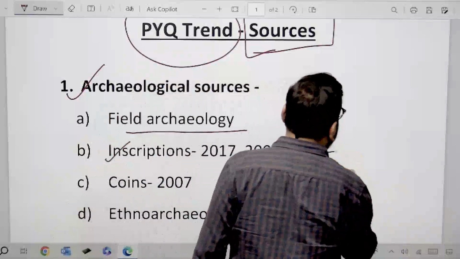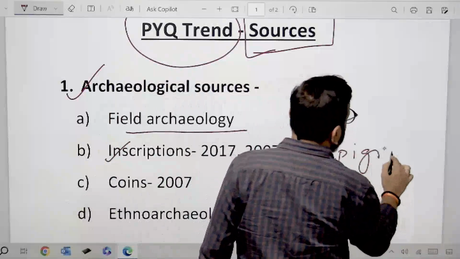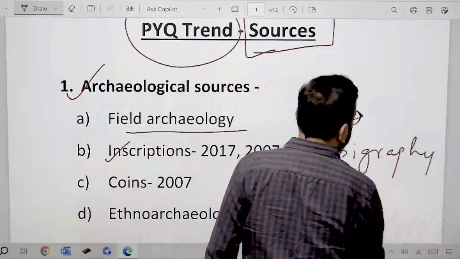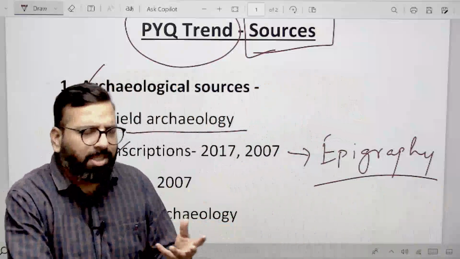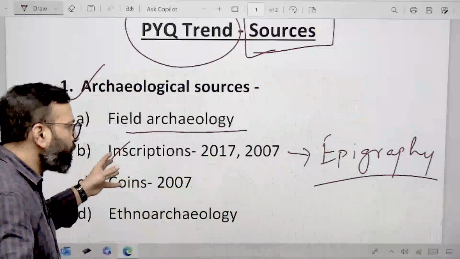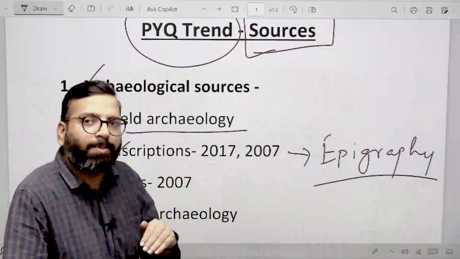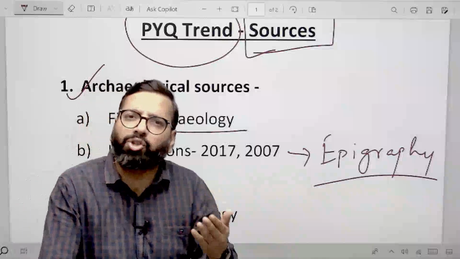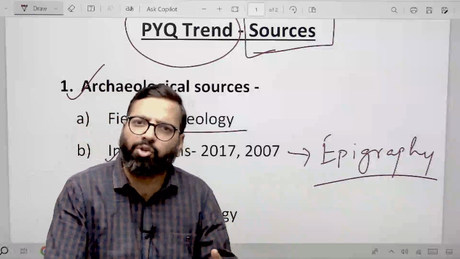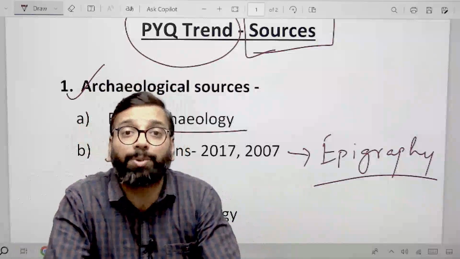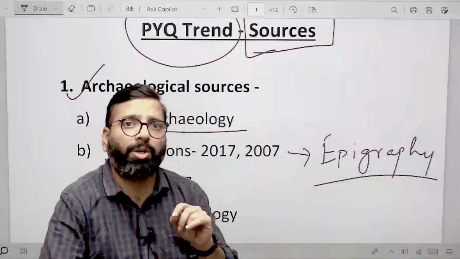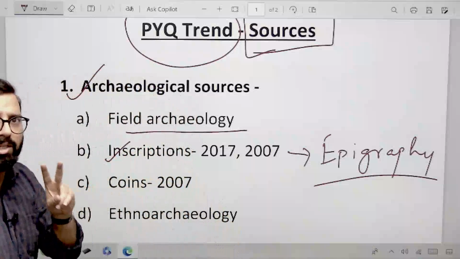I hope this is a basic idea which those who have studied history as an optional have. Otherwise, other aspirants will know. This is the basic thing. So inscriptions, and what inscriptions tell us about the political history, social history, economic history, cultural history, all of that we need to cover, because UPSC has already asked a question from inscriptions twice.